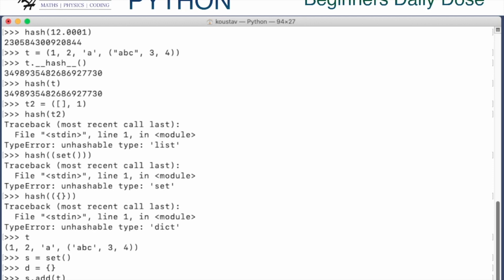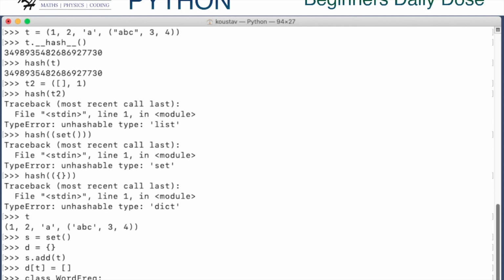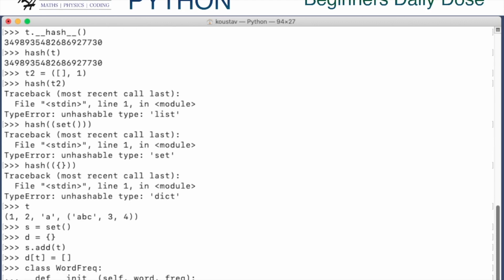In the class, I write the constructor taking the word and the frequency, and I initialize the word and the frequency from the constructor parameters.